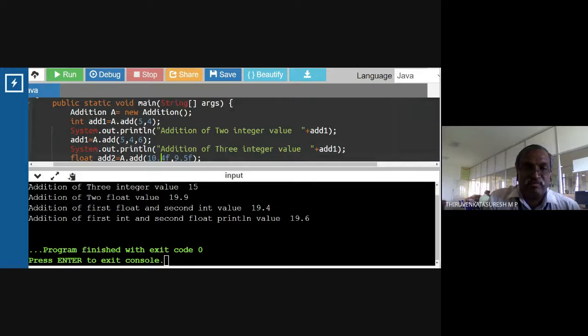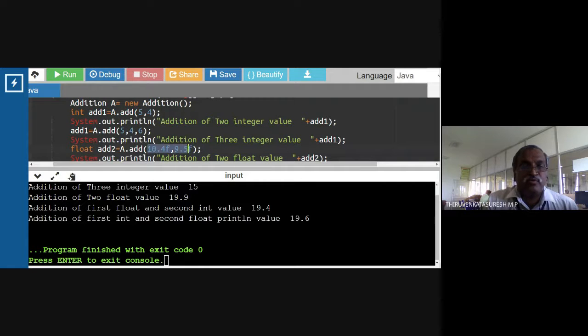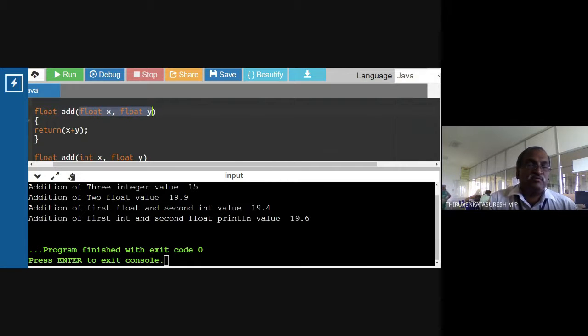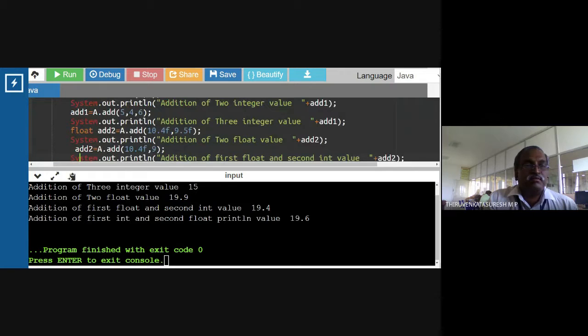The next we are giving two floating point values. These will be given to this two-floating-point-value definition. Here the formal arguments are assigned from the actual arguments, then they will be added and returned to add2. So for these two added, the value will be 19.9.